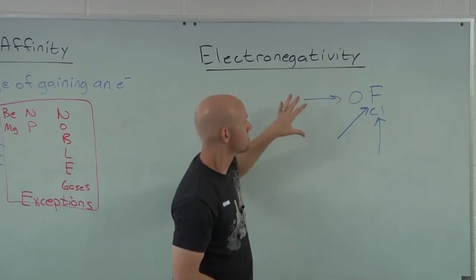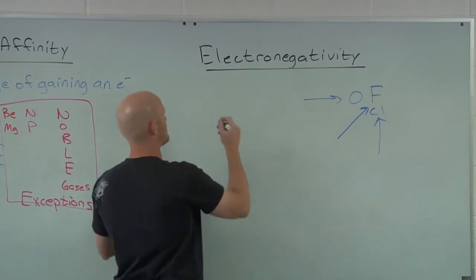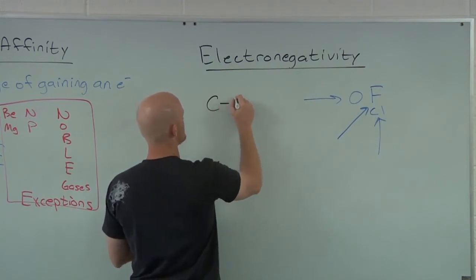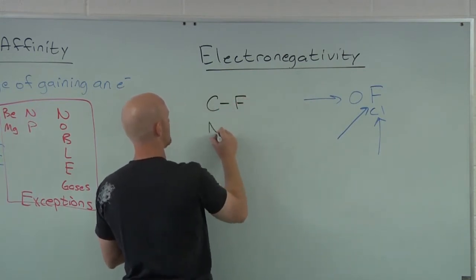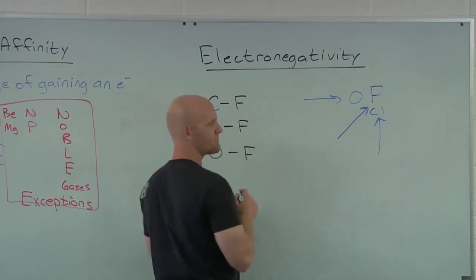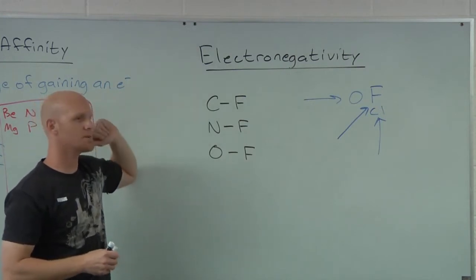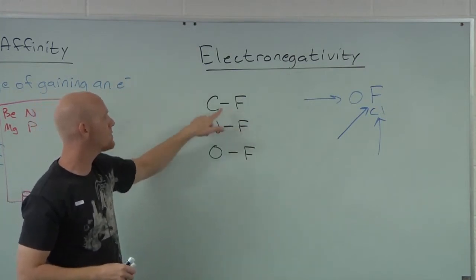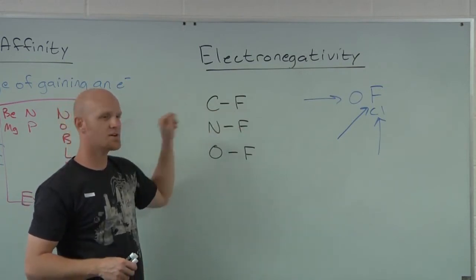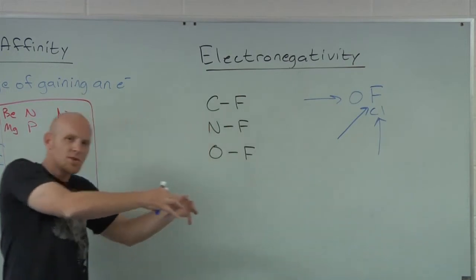So in this case, what this could allow you to determine is what we call the polarity of a bond. So if I had, say, a C-F bond, an N-F bond, and an O-F bond. What this electronegativity allows us to determine is, when we have a covalent bond now and sharing of electrons going on, the electrons aren't always shared evenly. And in this case, whoever's more electronegative is pulling those shared electrons closer to him.